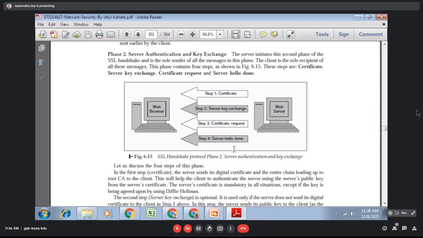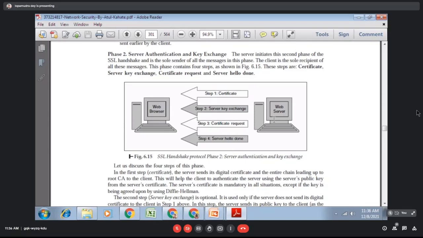So both sides' public keys will be received, and the encryption process can be done in the record protocol. We are at the handshaking protocol, so we are actually acquiring both sides' public keys.